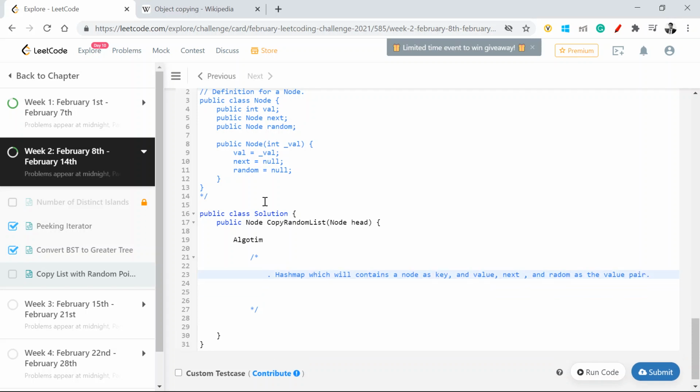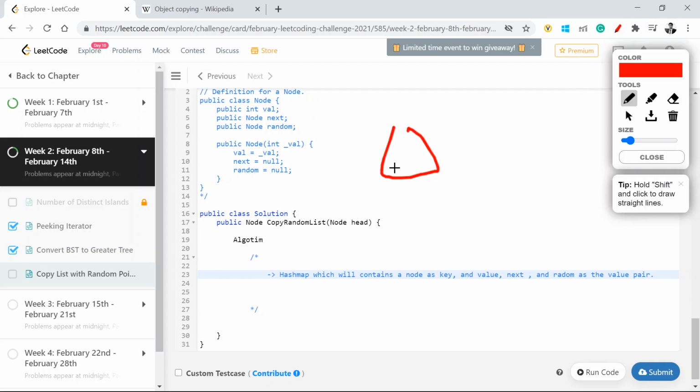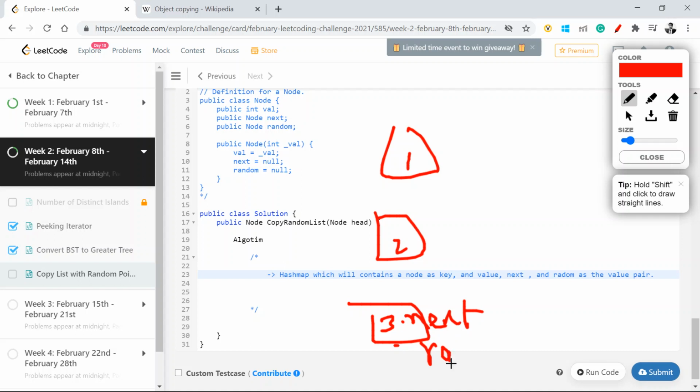Now once I have all the nodes with me, I have my hash map in a list, so I have 1 2 3 stored. In a way, when I'm storing these nodes, I'm also storing dot next and dot random as well, right?